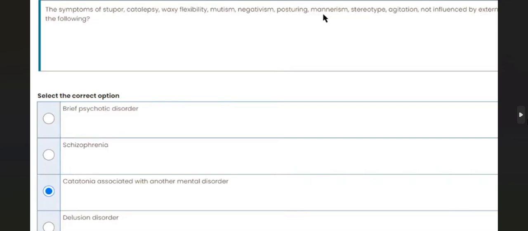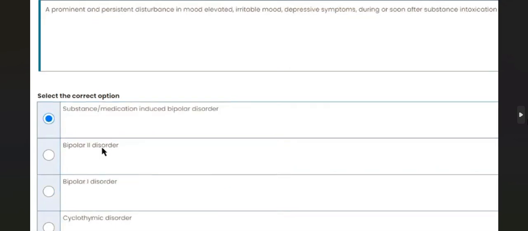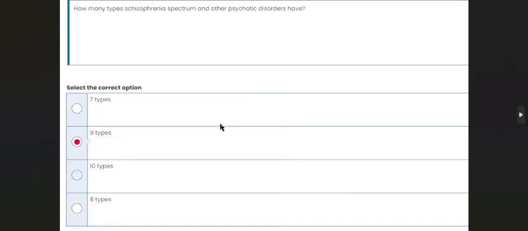The symptoms of stupor, catalepsy, waxy flexibility, mutism, negativism, posturing, mannerism, stereotypy, agitation not influenced by external stimuli is called catatonia associated with another mental disorder. A prominent and persistent disturbance in mood, elevated, irritable mood, depressive symptoms during or soon after substance intoxication is substance or medication induced bipolar disorder. There are 9 types of schizophrenia and other psychotic disorders.